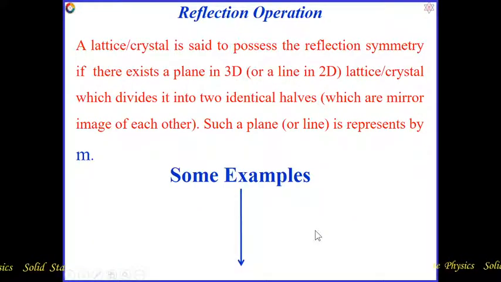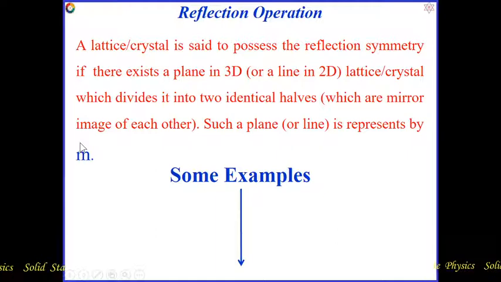Next we have to discuss the reflection operation. A lattice or crystal is said to possess reflection symmetry if there exists a plane in 3D or a line in 2D which divides it into two identical halves that are mirror images of each other. Such a plane or line is represented as M.